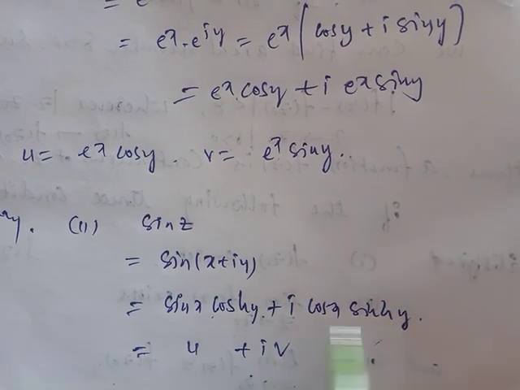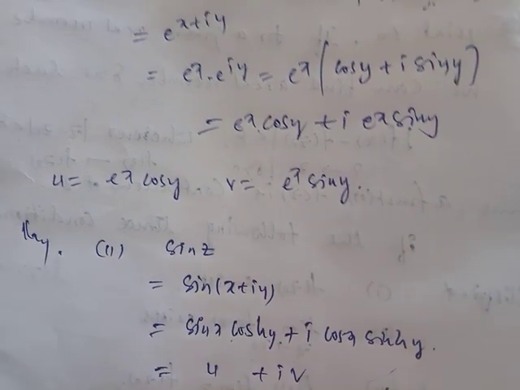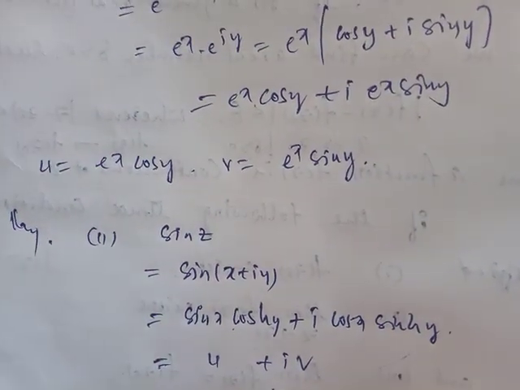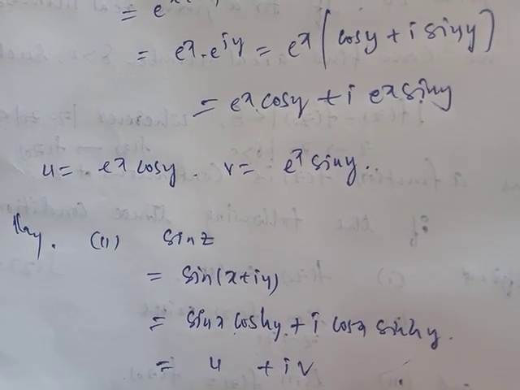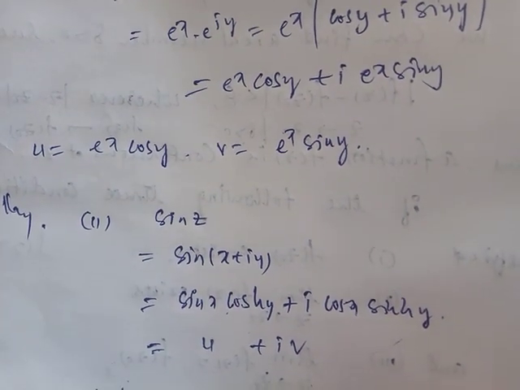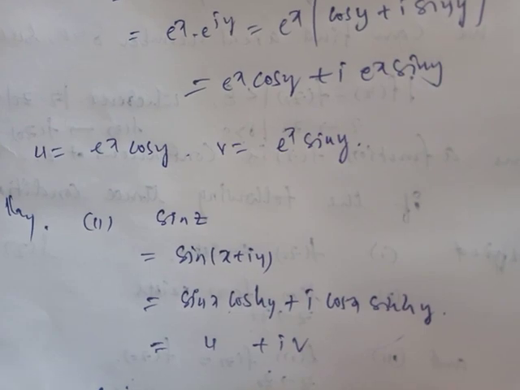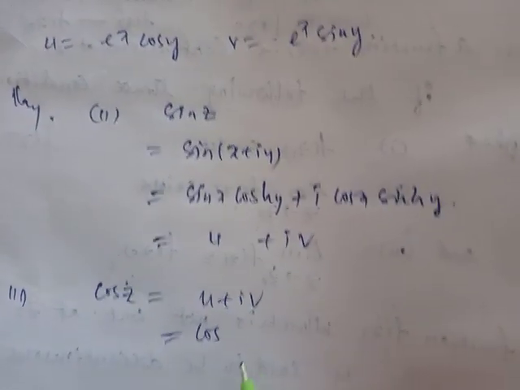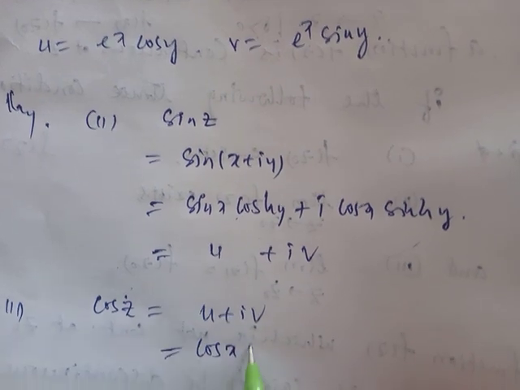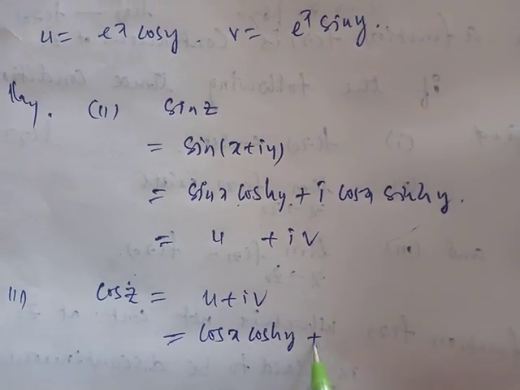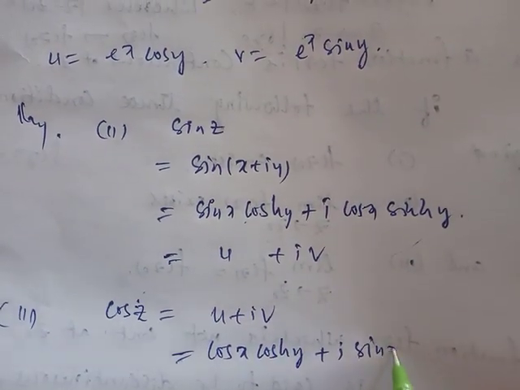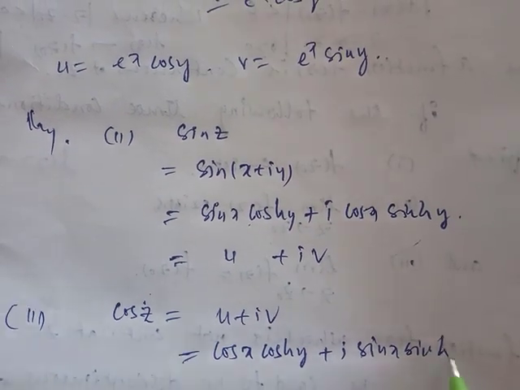Similarly, the third one, cos z equal to u plus iv, where z equal to x plus iy. After simplification, cos z equal to cos x cos hy plus i into sin x sin hy.